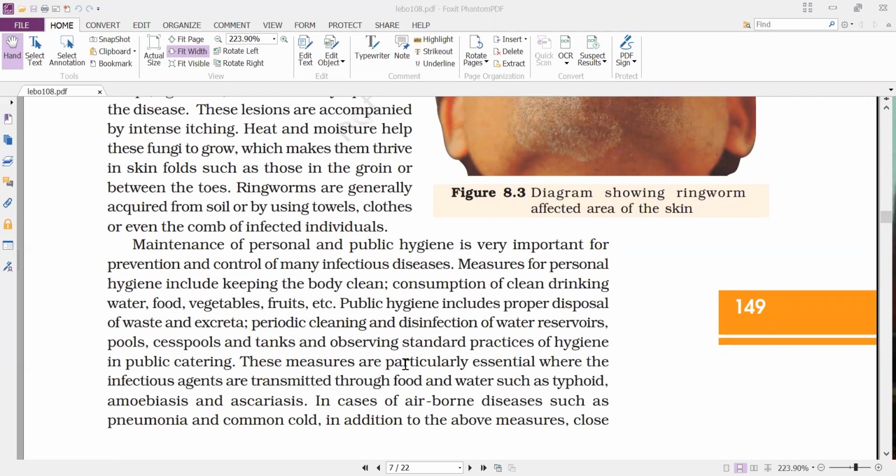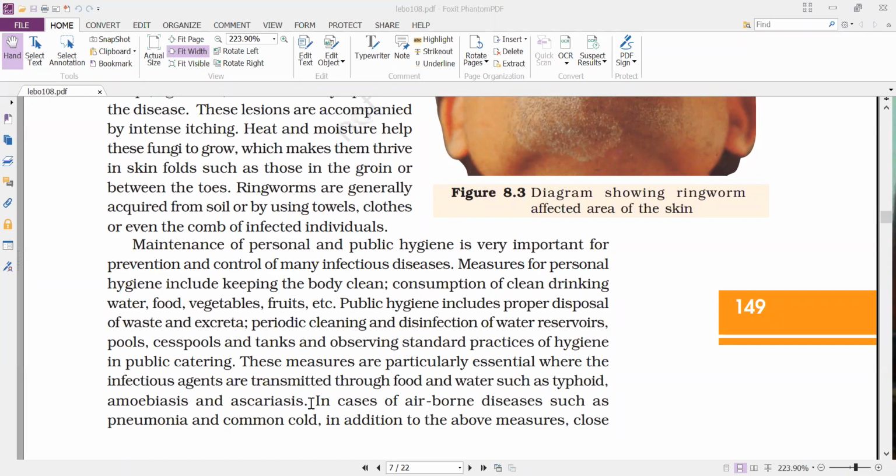And next, these measures are particularly essential where the infectious agents are transmitted through food and water, such as typhoid, amoebiasis, and ascariasis. So in the regions where we mostly find typhoid, ascariasis or amoebiasis, in those areas we have to take utmost proper care so that we can prevent the spread of these infections.